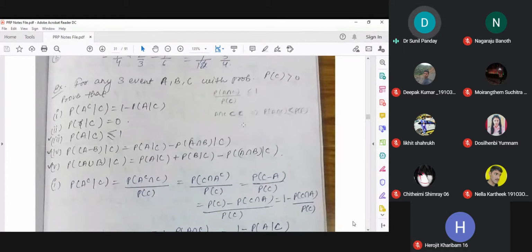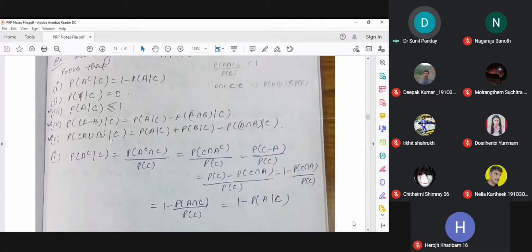So here we have the result that for any three events A, B, C with probability of C greater than 0, prove that probability of A complement given C is equal to 1 minus probability of A given C. And like this we have to prove other results. So I will give the proof of the first one. If you remember, the definition of conditional probability is probability of A intersection C divided by probability of C. This is the definition of conditional probability.